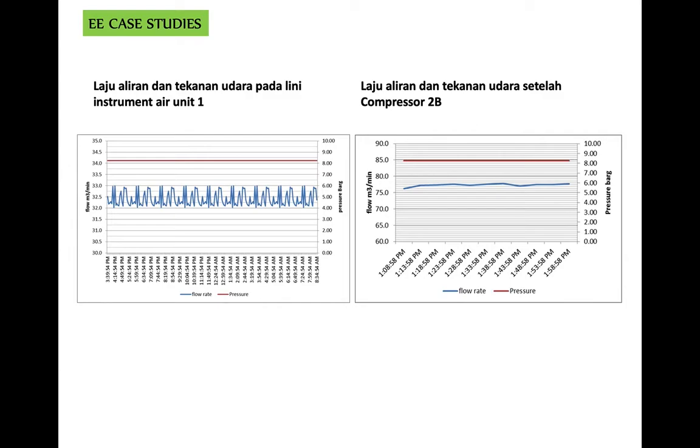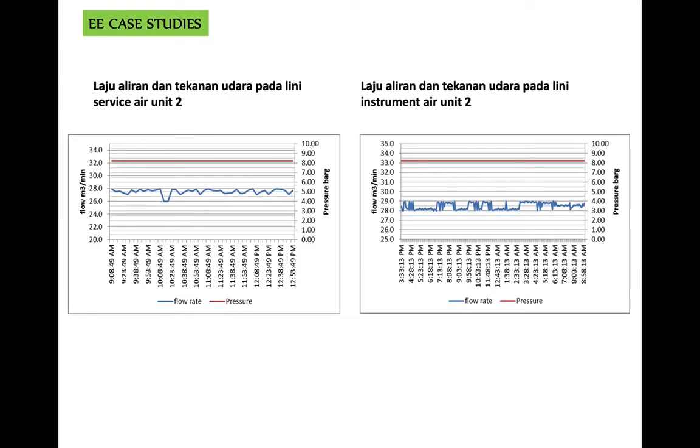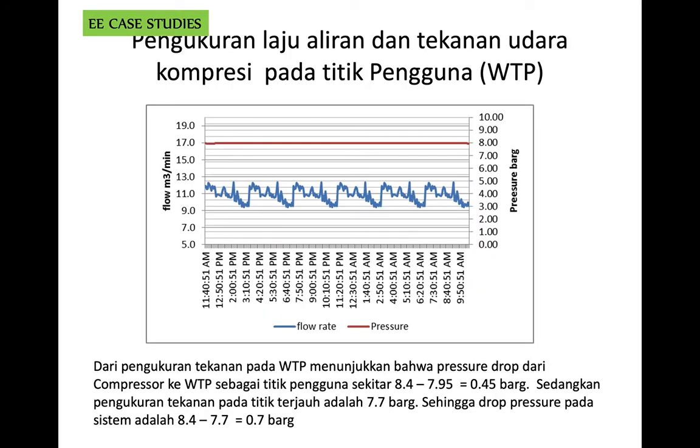It depends on the demand of the users. But the pressure is quite stagnant, because the system maintains the pressure at the specific setting, which in this plant is set at around 8.2 bar gauge.